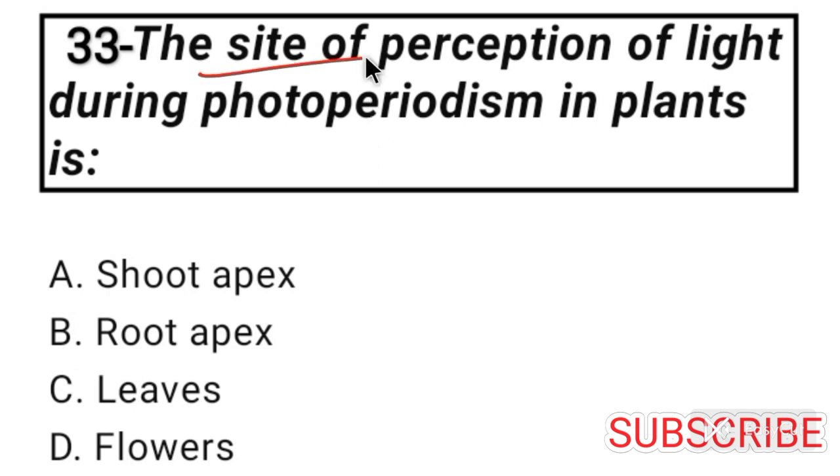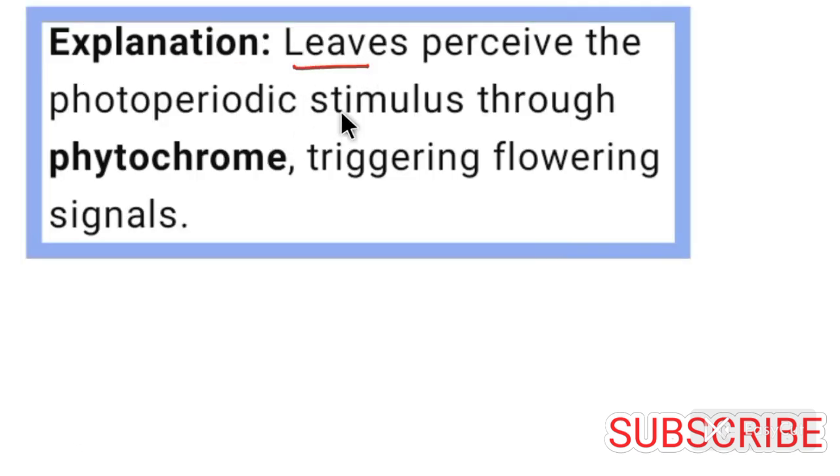Question number 33. The site of perception of light during photoperiodism in plants is? Answer is option C. Leaves. Leaves perceive the photoperiodic stimulus through phytochrome, triggering flowering signals.